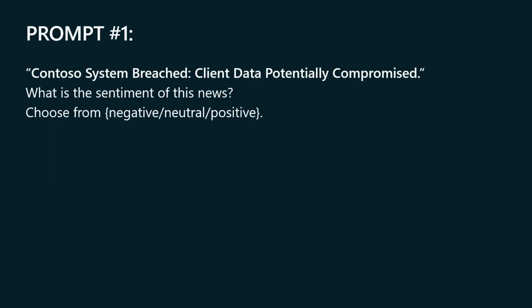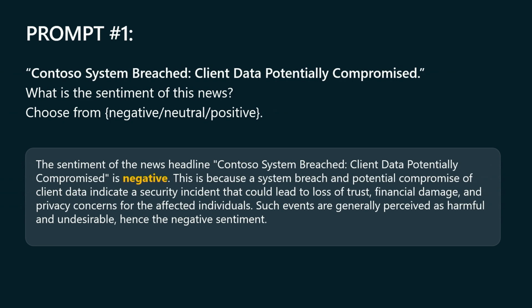So the first one says, "Contoso system breached, client data potentially compromised." Let's see what the model says. So the model thinks this is a negative sentiment, which is correct, and it also gave an explanation on how it reached this conclusion. Although the negative answer is correct, it doesn't quite meet my requirement because there are other downstream components that will consume the output from the model, and they don't need that wordy information. They just need a very concise answer. So I need to teach the model to be concise.